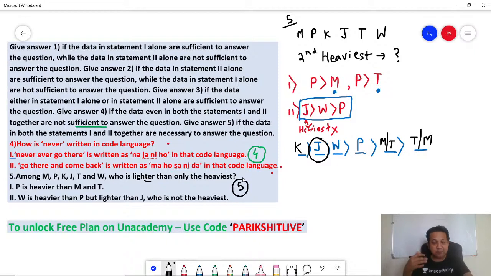Please make sure that you practice it once after the session. Pause the video, practice it, get that confidence, and then I think with every class you will improve on your confidence and will be able to solve really fast.